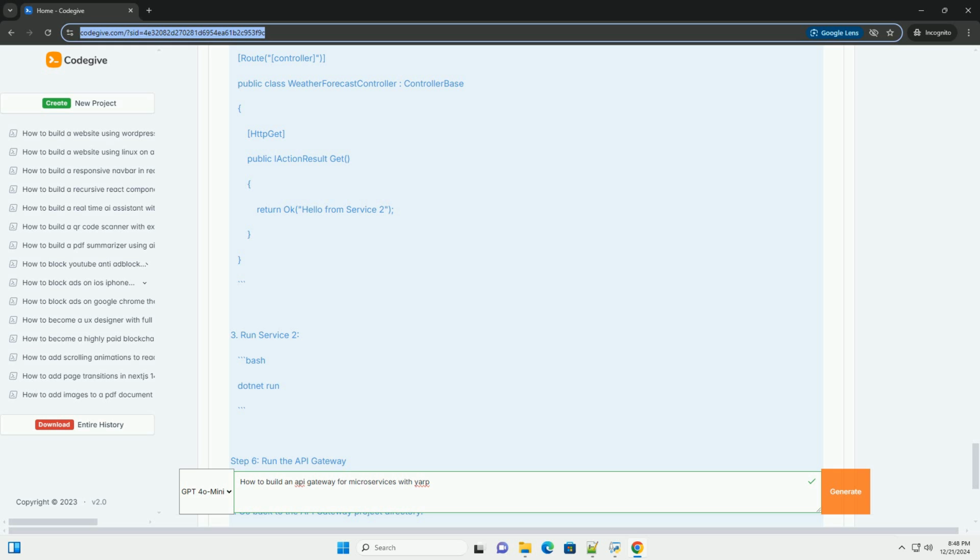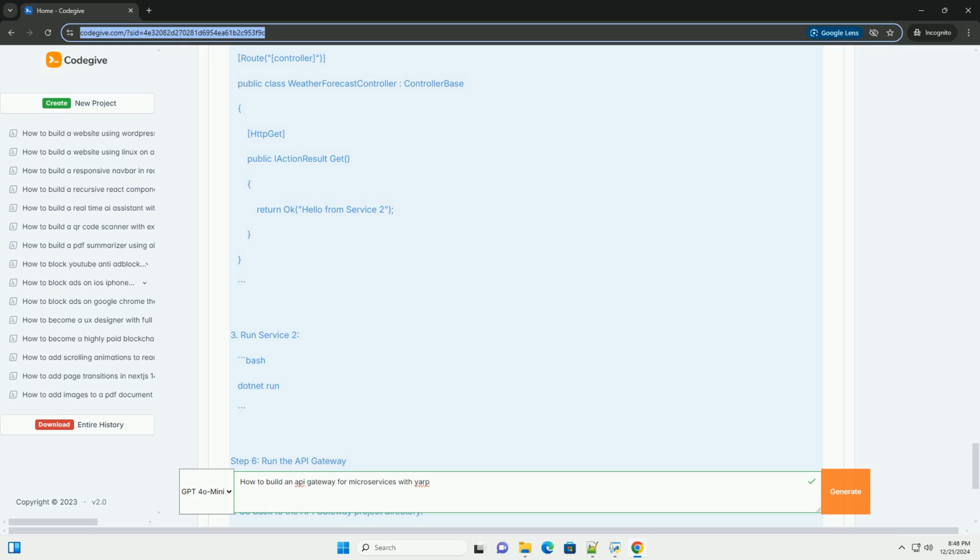Step 5. Create sample microservices. For demonstration purposes, create two simple microservices. You can create them in separate directories. Service1. 1. Create a new ASP.NET Core Web API project. Bash: dotnet new webapi -n Service1, cd Service1. 2. Modify WeatherForecastController.cs to return a simple message.